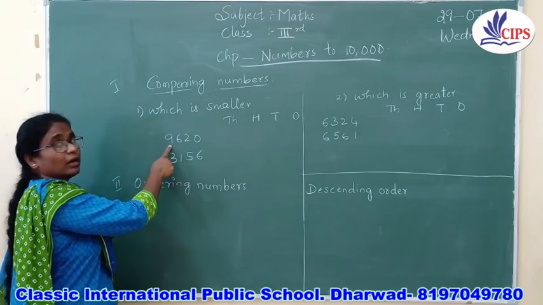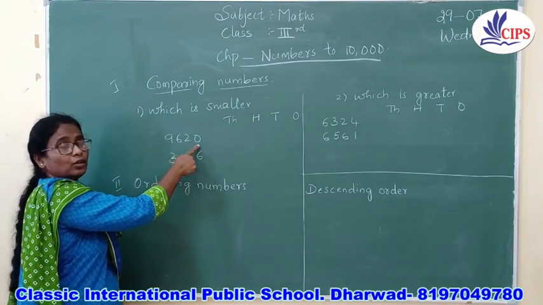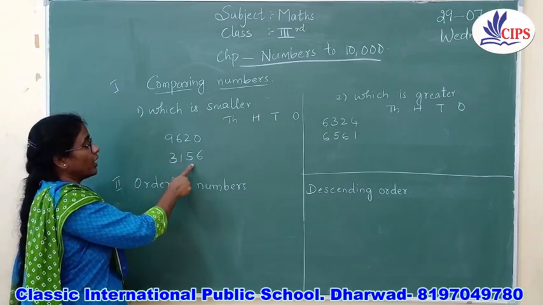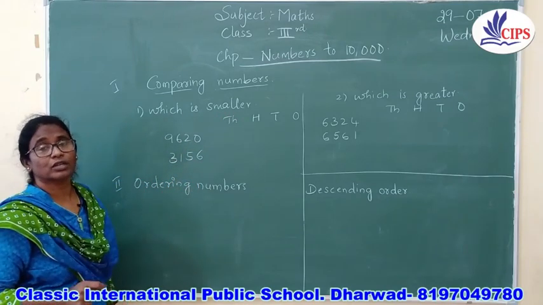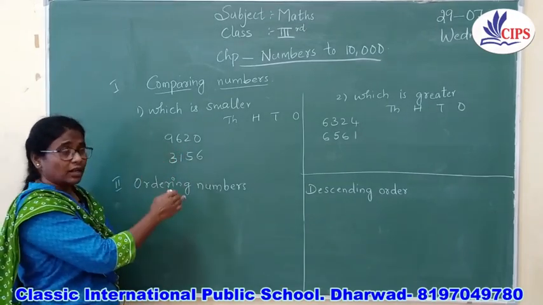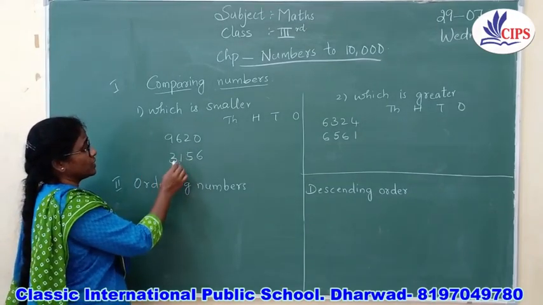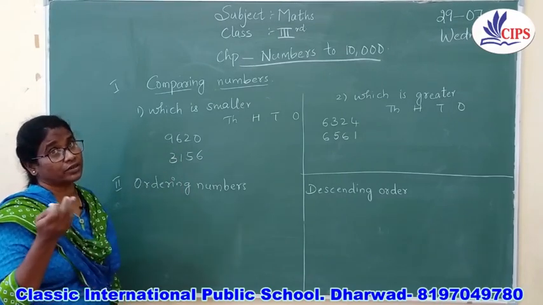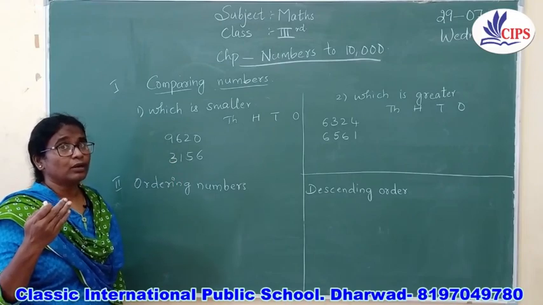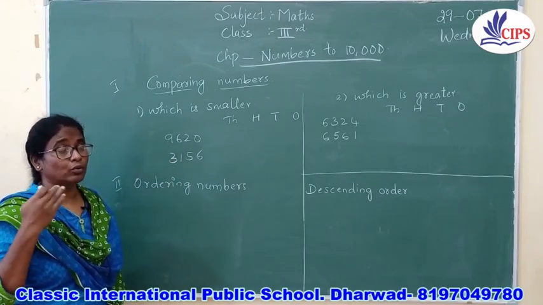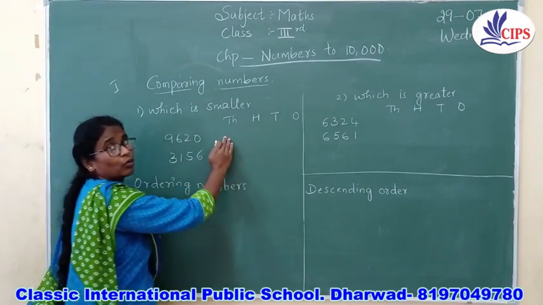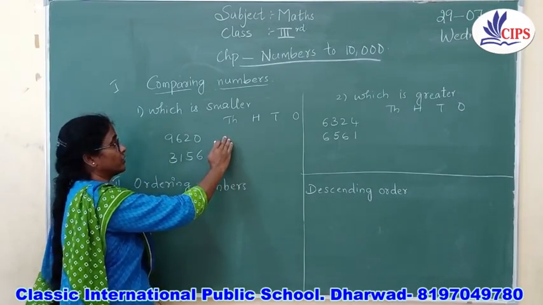So I have taken 9620, the first number. The second number is 3156. Now by seeing the numbers in the first place itself, we will come to know which is the greater number. But to teach everybody, so that every child should know it, I am going to teach you how to put it in the place values.